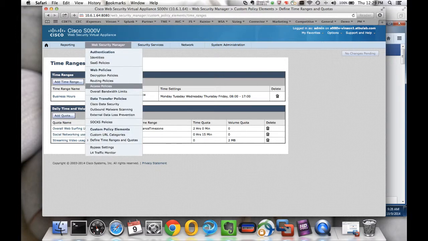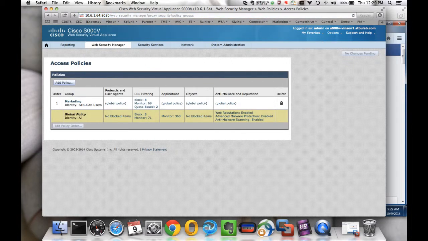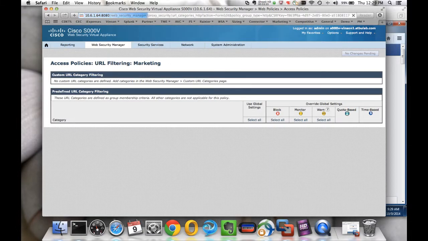So let's see how that all ties into the access policies, right? So we go into the access policies, and here we have the URL filtering, right? I have created an access policy for the marketing subgroup, and let's go into the URL filtering just for the marketing AD group.